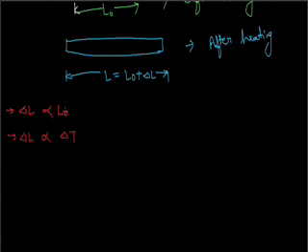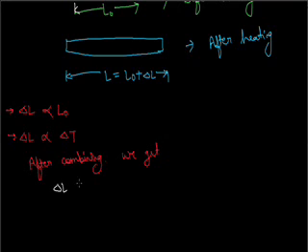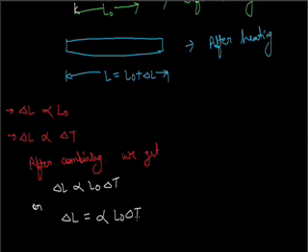Now, if we combine these two, we get delta L is directly proportional to L naught and delta T, or we can write delta L equals alpha L naught delta T.